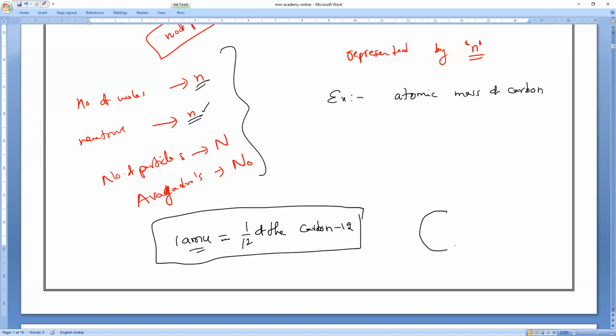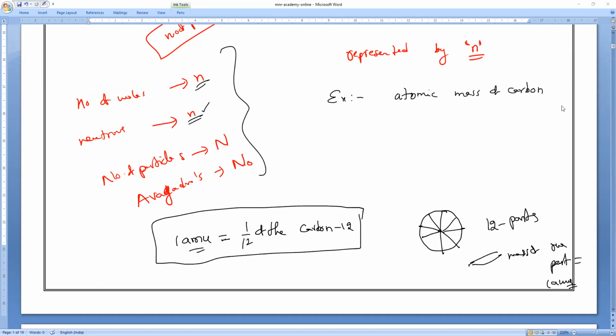If you take a carbon atom, you need to make it into how many equal parts? 12 equal parts. If you have made 12 parts, then the mass of one part is equal to 1 AMU. Am I right, everybody?